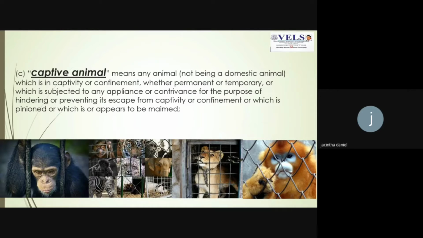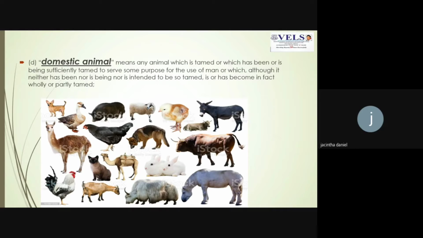Those animals that live in the wild are captured and displayed for human entertainment, for example in a circus or in zoos, where you can go and see each breed of animal that should be living in the wild, not in a domestic area. All those animals that are either permanently or temporarily captured will be called captive animals.